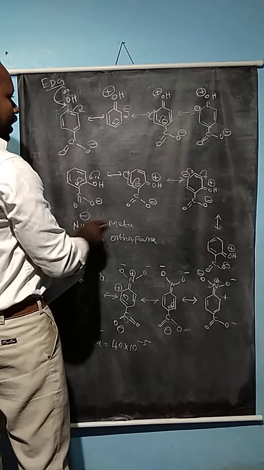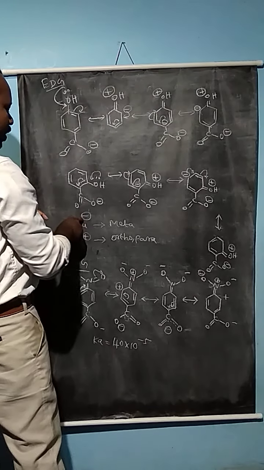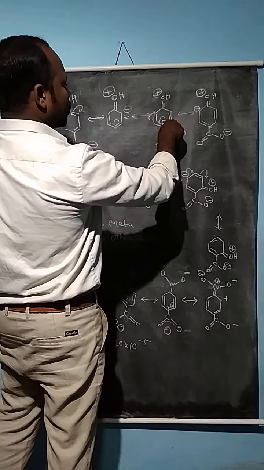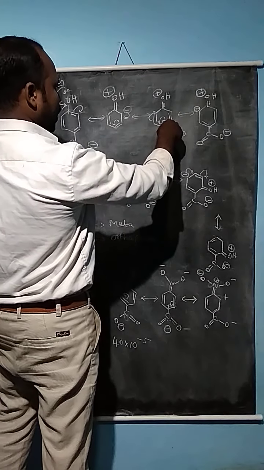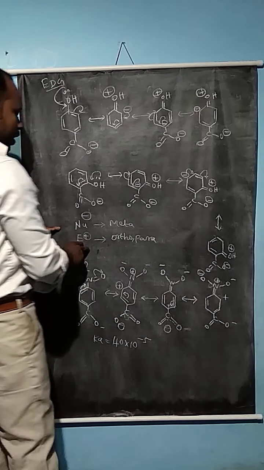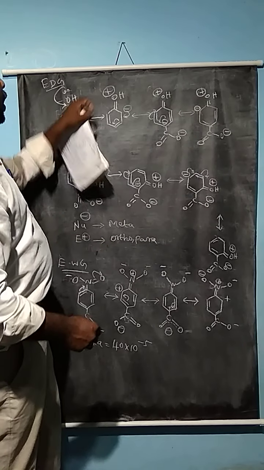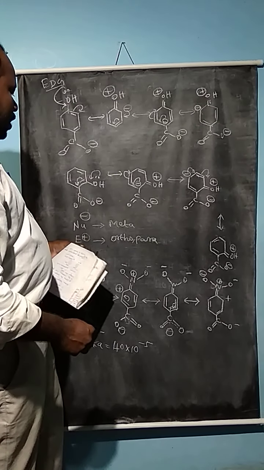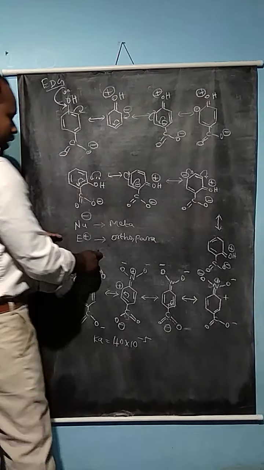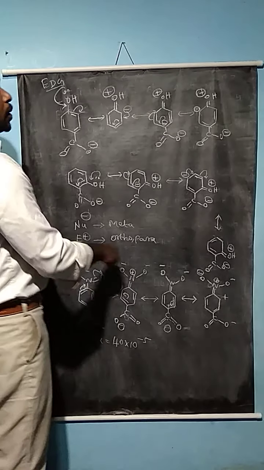So the nucleophile cannot attack at the ortho and para positions, because negative charge is created there, and the nucleophile consists of negative charge. A nucleophile is able to attack the carbon which contains the positive charge. So positive charge is created only at the meta position. Now the electrophile, which consists of positive charge, can attack. The ortho and para positions slightly get the negative charge, so it can attack at the ortho and para positions.